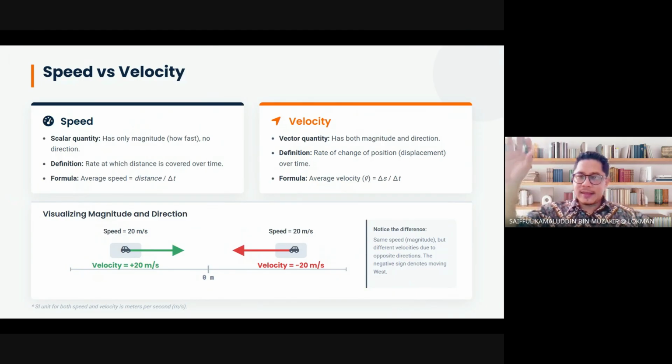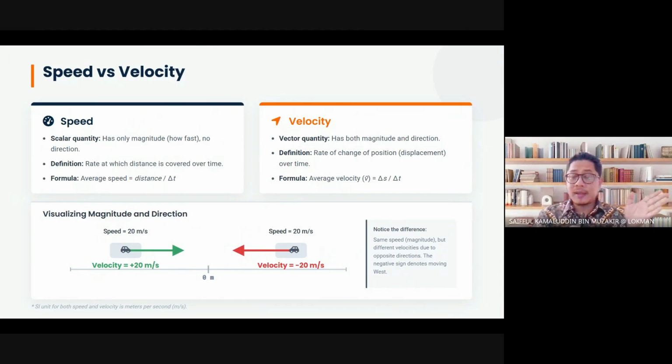Speed is scalar. Distance is scalar, and distance can be used to calculate speed, also a scalar quantity. Displacement is a vector quantity. It can be used to calculate velocity because both are vector quantities. So distance divided by time, you got speed. Displacement divided by time, you got velocity. That's it. Easy. It follows through.